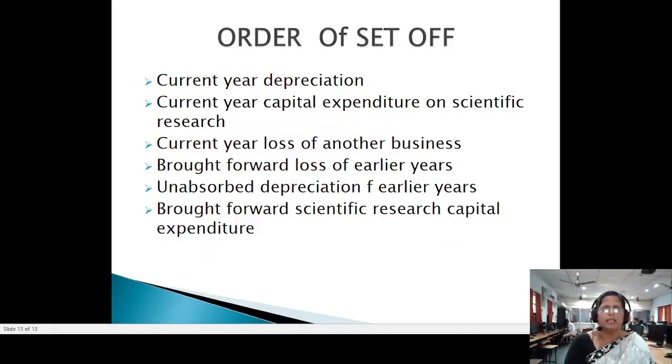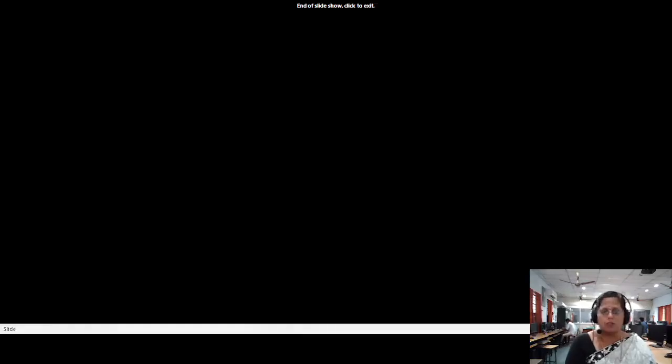Apart from that, there is an order in which you can set off those losses. Current year depreciation can be claimed first, then next is current year capital expenditure on scientific research, then current year loss of another business, then brought forward loss of earlier years which you are bringing to the current year, unabsorbed depreciation of earlier years, and brought forward scientific research expenditure. So this is the order in which you are going to claim the expenses or losses.